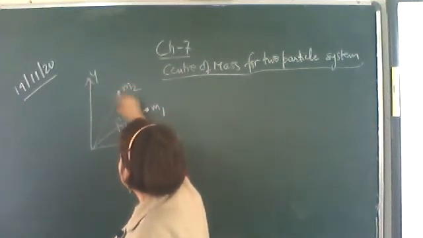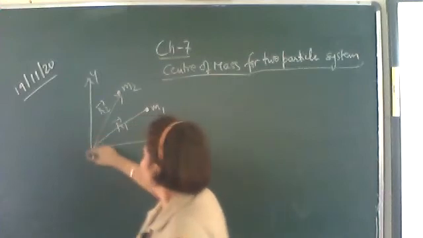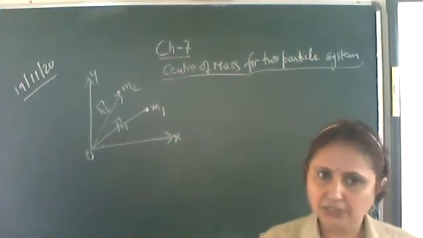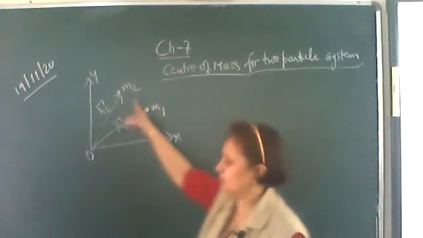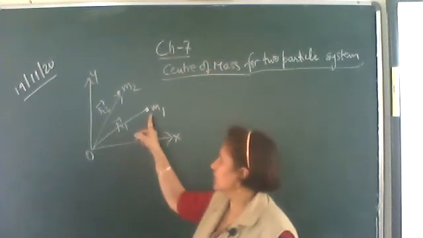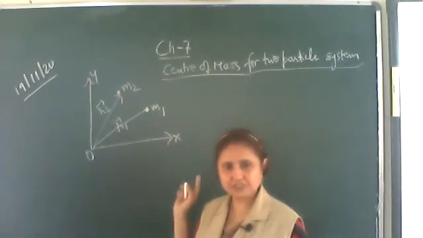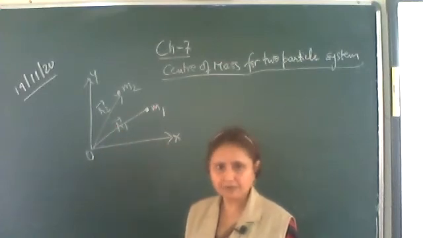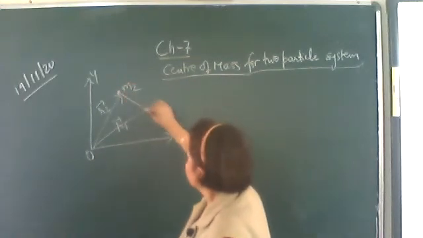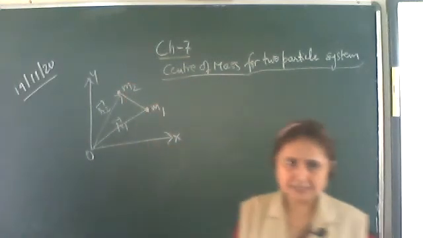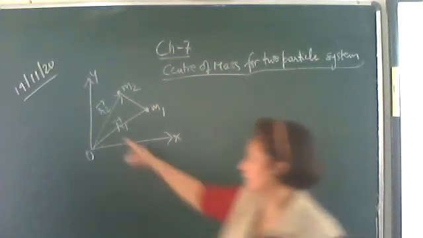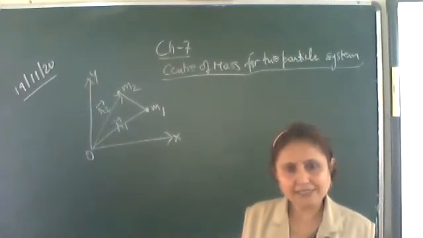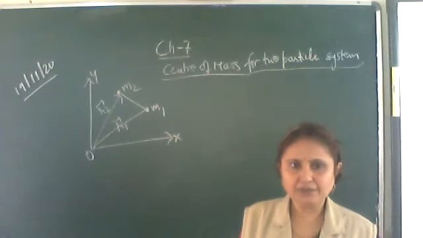What do you mean by position vector? From the origin, how far is the particle and what is its direction from the origin? That we call the position vector. So here we consider that there are only two particles in the system having position vectors r1 and r2 respectively. Now we'll find out the position vector of the center of mass for this two particle system, and then we'll generalize it for n number of particles.